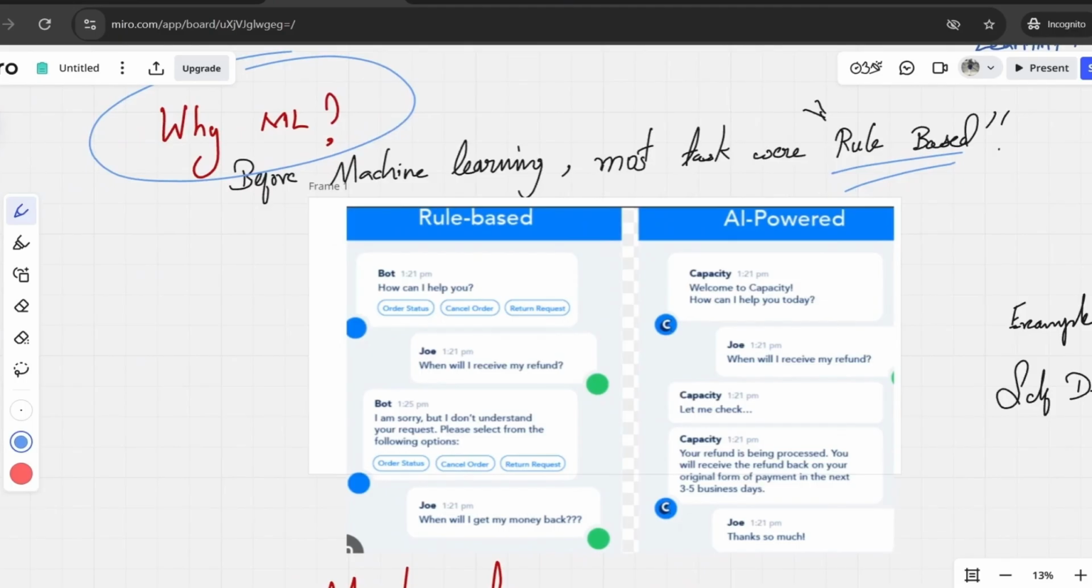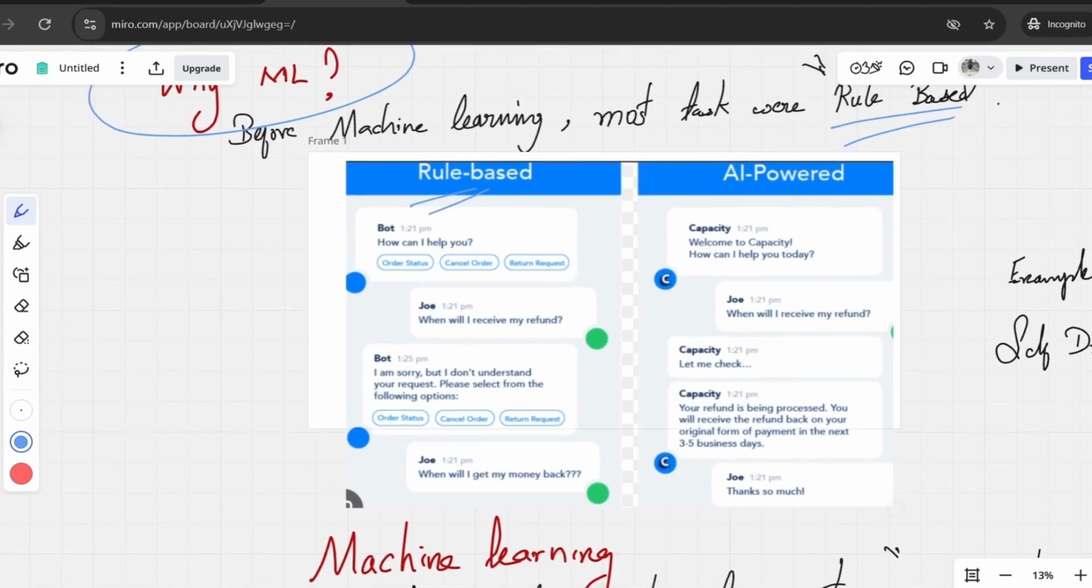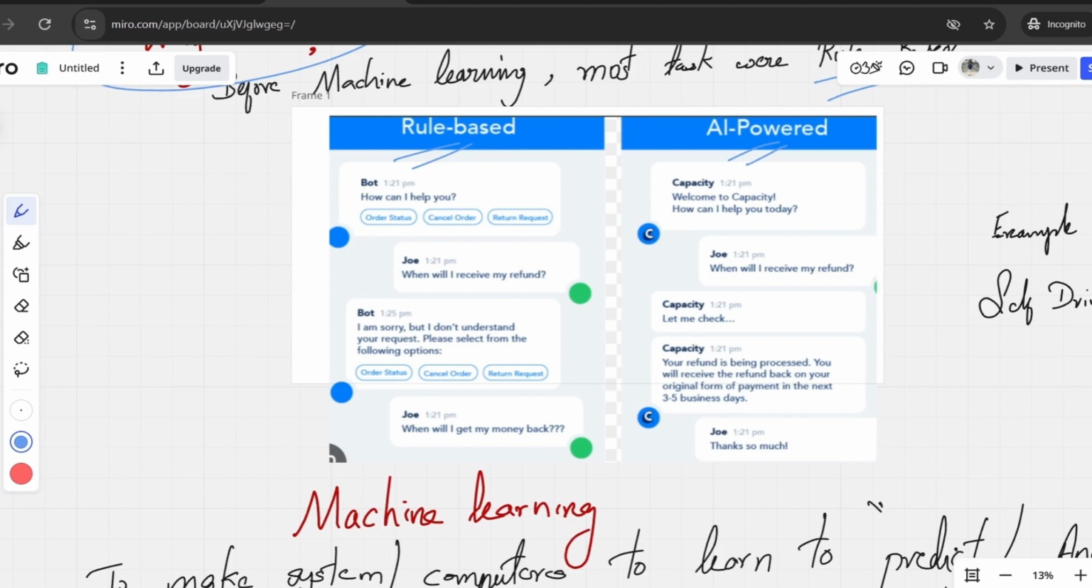Let's give an example of a rule-based approach. Let's take a chatbot assistant, and compare a rule-based chatbot with an AI-powered chatbot. The rule-based chatbot prompts this greeting message: How can I help you? This is the greeting message prompted by a rule-based bot with three options: order status, cancel order, and return request.